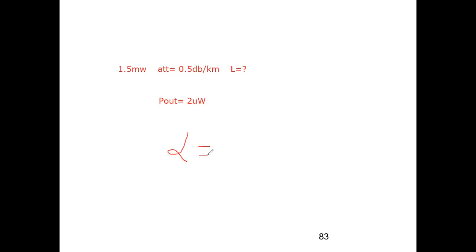See, ideally any connectors cause loss. Any repeater, if I'm connecting them, any splicing, remember we had done the same problem of attenuation with splicing. So they all contribute to loss. And here we are calculating alpha, that is attenuation coefficient, that is loss factor. So in that we are not considering all these losses. We are just considering the fiber length, input power, output power. When we go ahead and calculate the power budget analysis,